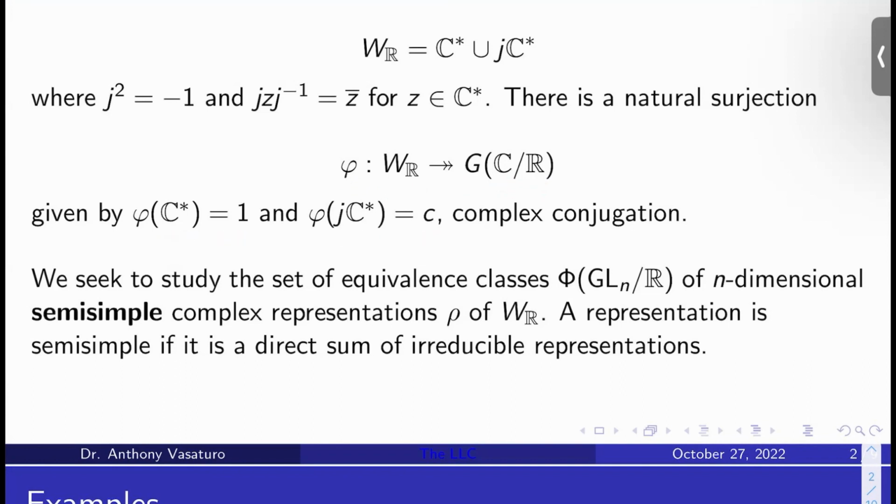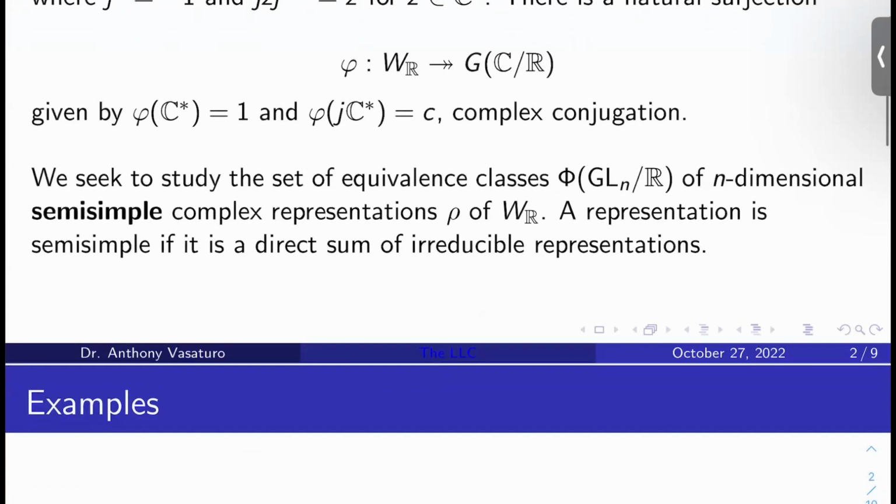Okay. What we want to do is study the set of equivalence classes phi of GLn over R of n-dimensional semi-simple complex representations rho of W sub R. What is a semi-simple representation? It's just a representation that's a direct sum of irreducible representations.